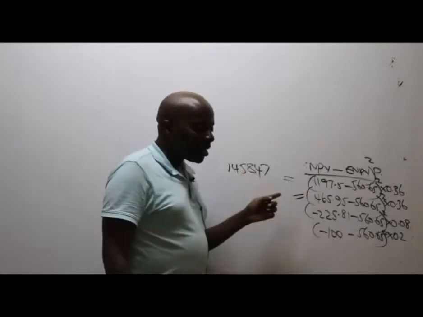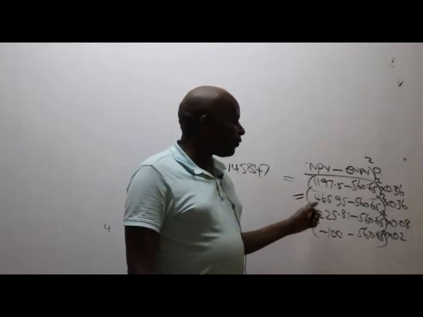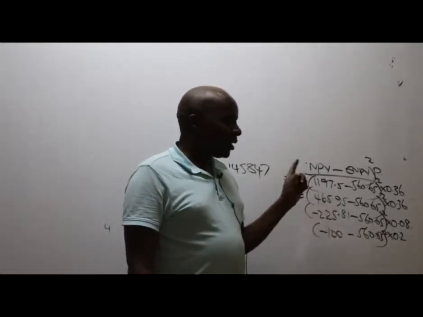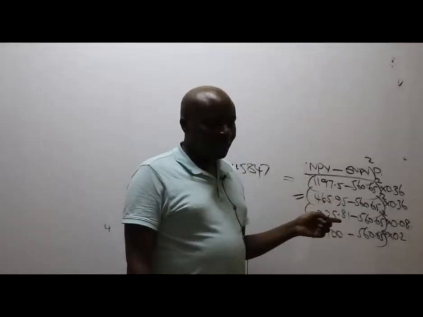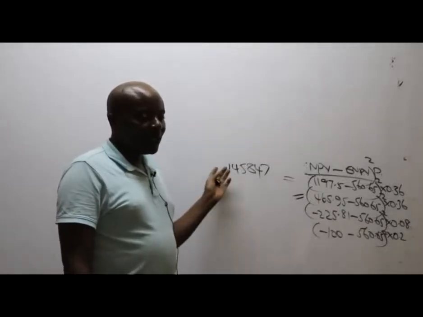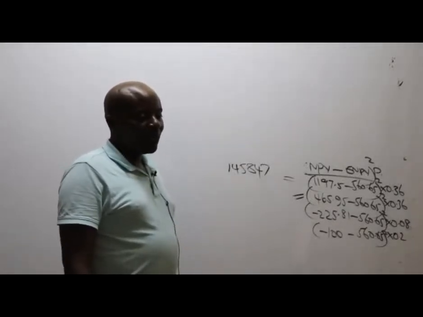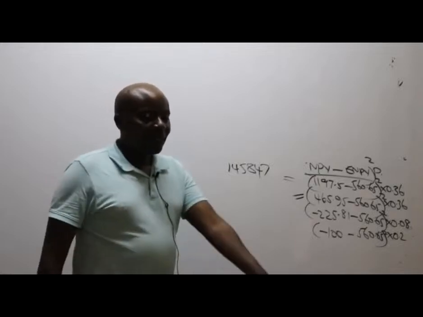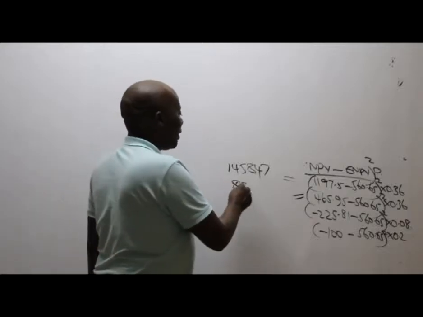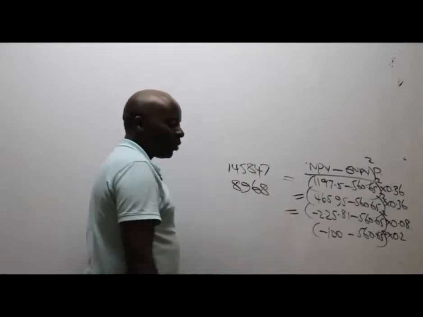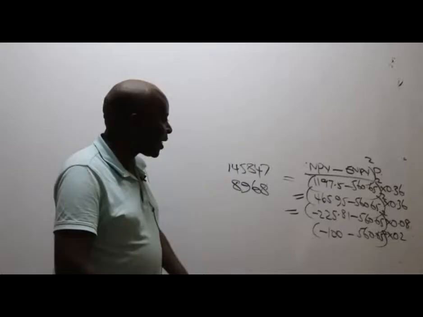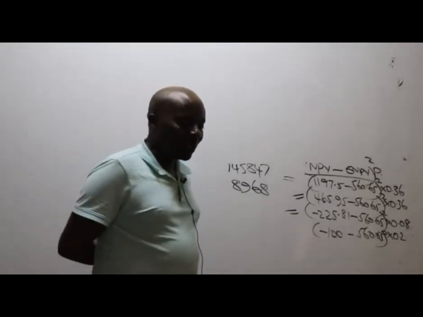Please remember to square. You say open bracket 465.95 minus 560.65 squared times 0.36. Could you kindly give me a whole number? I would have wanted to write the decimals, but because of time, please give me a whole number here. The second one: 8968. Go to the third one. Silvanus says that the first one is supposed to be 146.